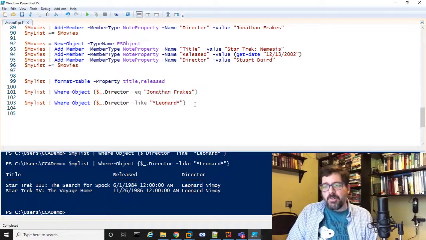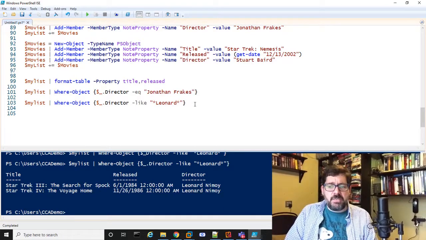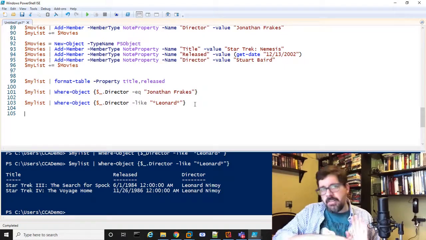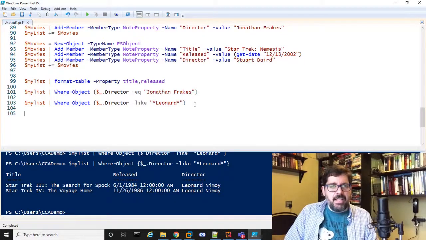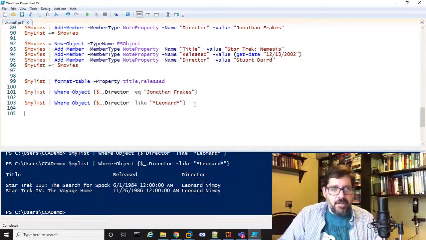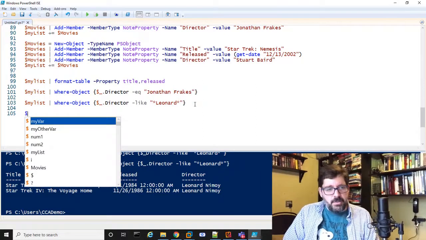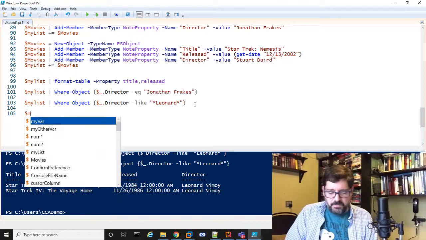And you can get a little more complicated, right? So for example, maybe I want to get all the movies where the release date was after 1998, right? So everything from 1998 and later, right? I graduated high school in 1998. So maybe I want to see all the ones that came out after I graduated from high school. So we'll do my list.